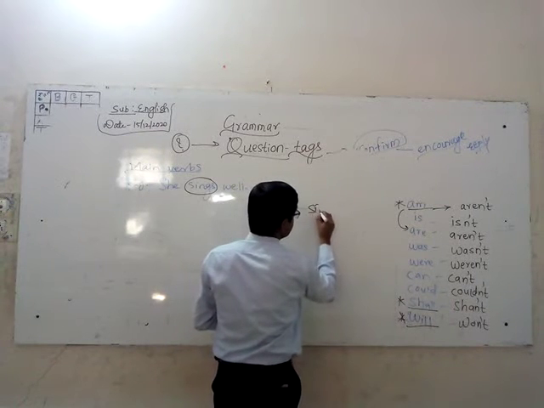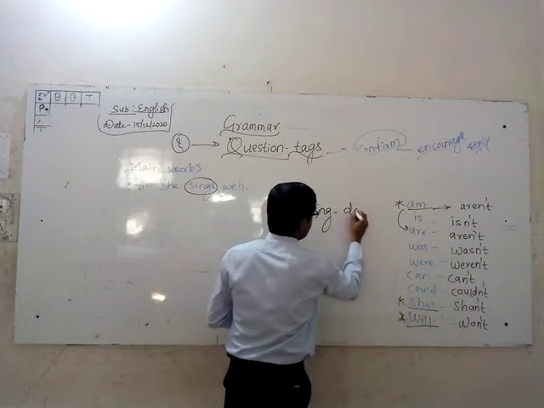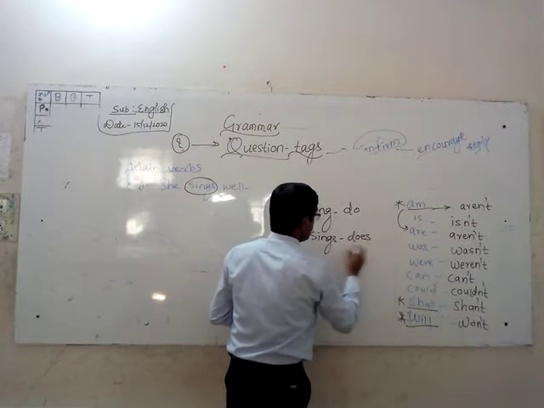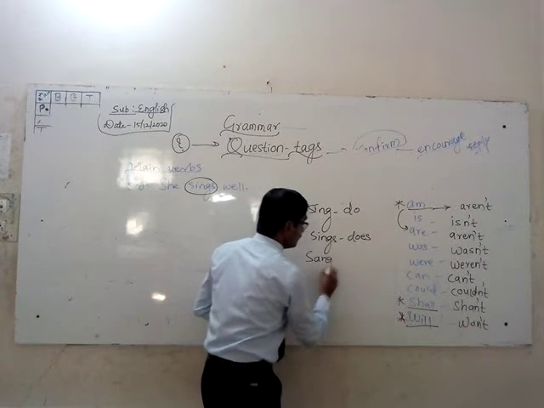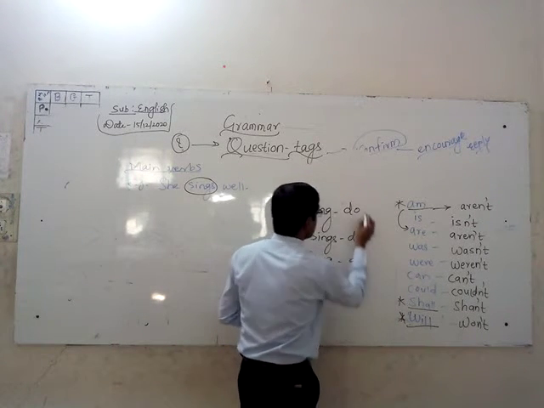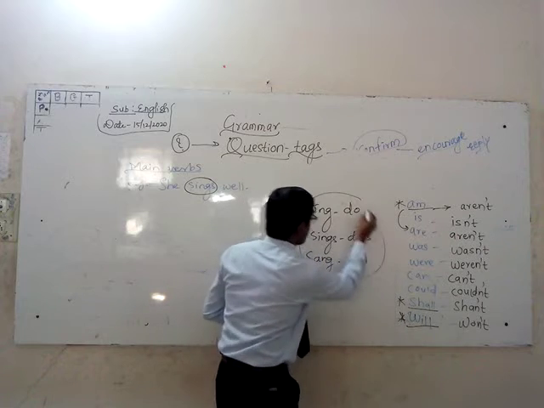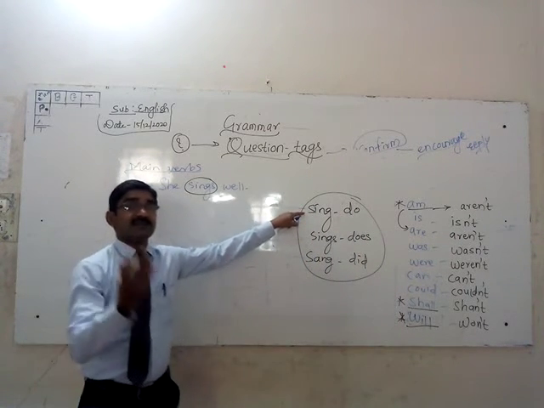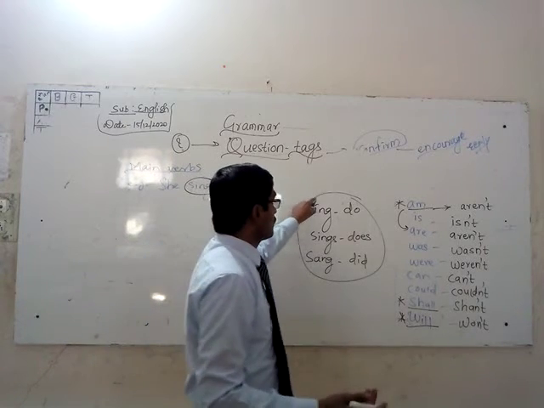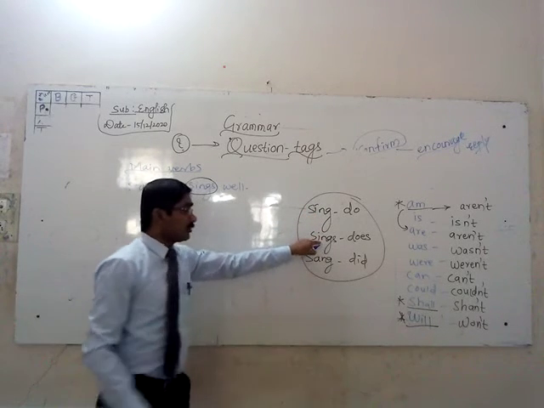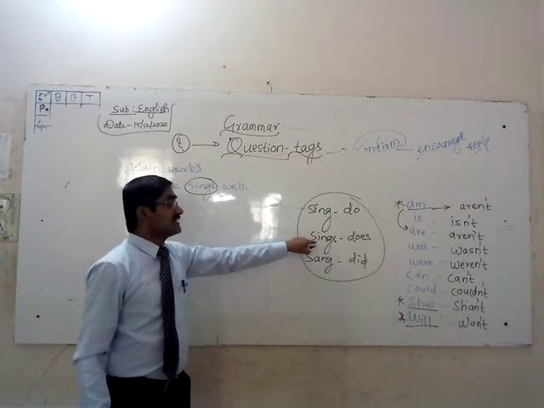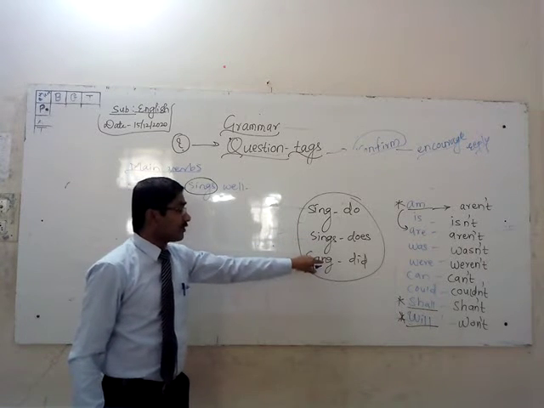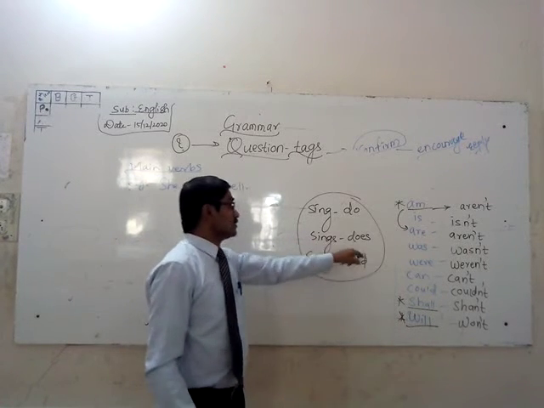One example I would like to tell you. For sing, do. For sings, does. And for sang, did. If you understand this pattern, sing is a plural verb form. They sing. When a plural noun is there, we are using sing. For a singular noun, we are using sings. Right? And for past tense, we are using sang.